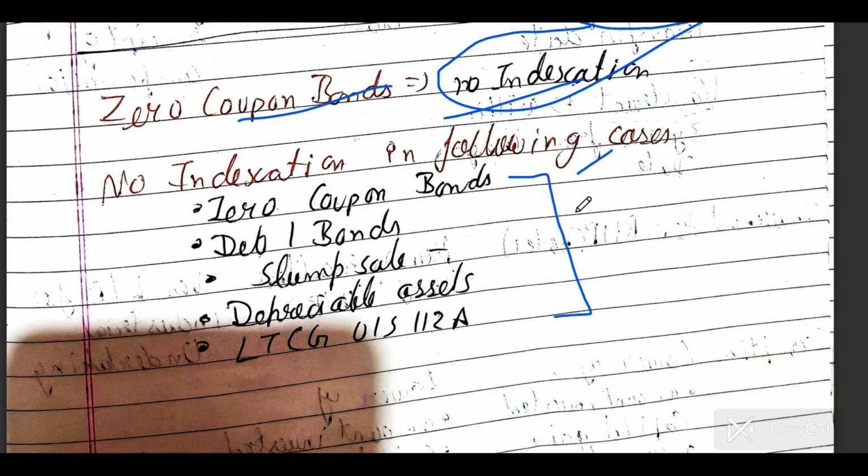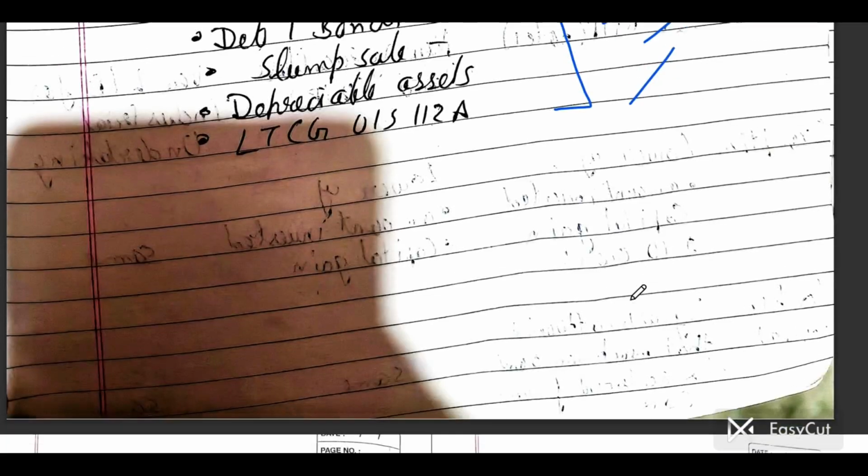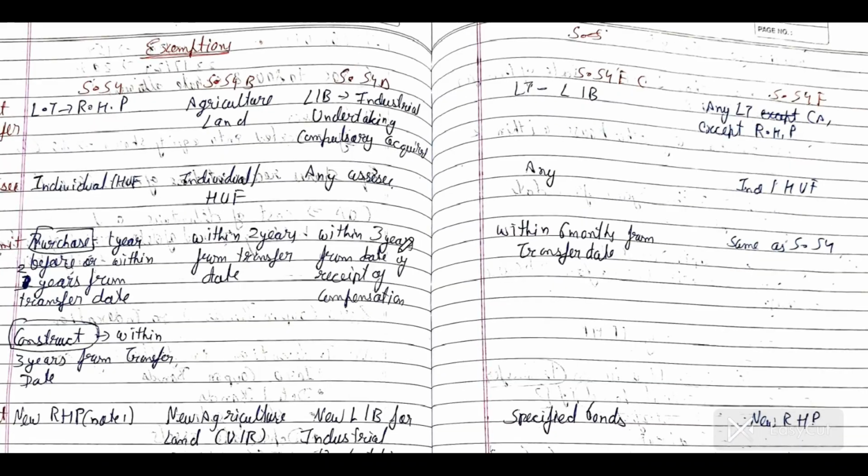If it is a zero coupon bond, debenture and bonds, lump sum, depreciable asset, long term capital gain under section 112, no indexation is available. Then let us